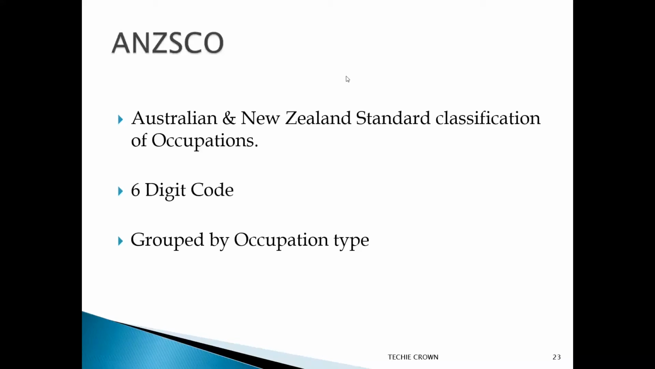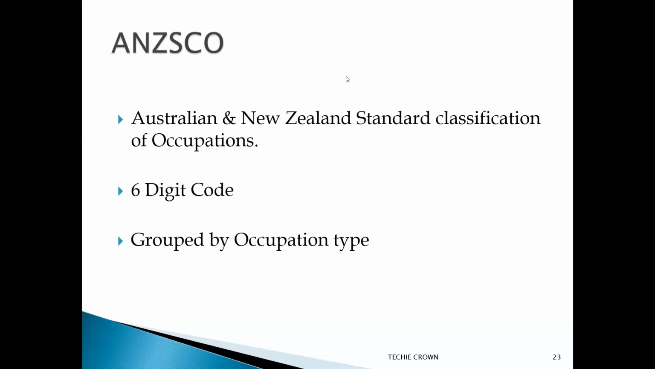The next thing we should understand is what is ANZSCO. As we have to apply for a specific job code or ANZSCO code, we should know what that ANZSCO is. ANZSCO is nothing but the Australian and New Zealand Standard Classification of Occupations. The occupations in ANZSCO have a 6-digit code and are grouped by occupation type.